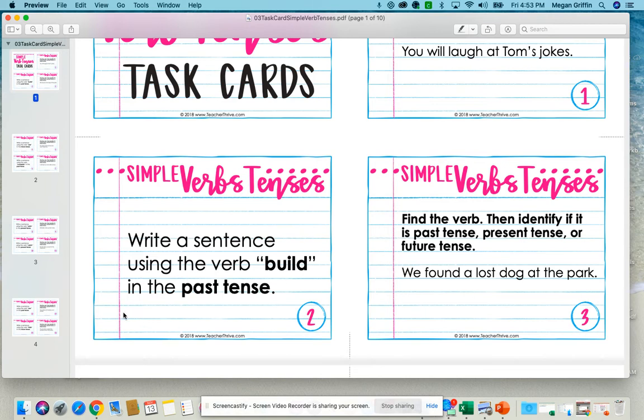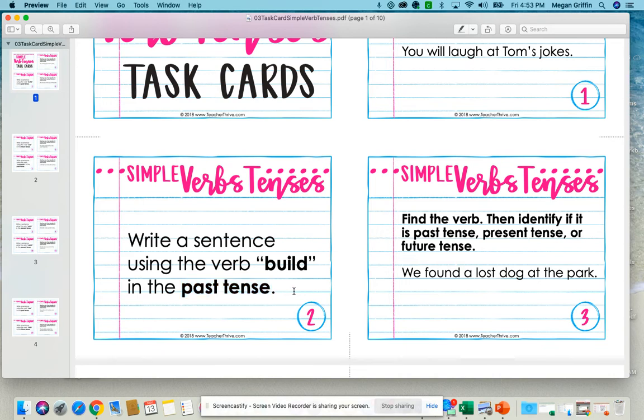So I could say, I built a fort last weekend. I've used that verb build, and I'm putting it into a complete sentence. So when you see this type of task card this week, please type out an entire and complete sentence with a subject and predicate. My predicate is going to be this verb. It's already here. And make sure you're putting it in the correct tense, past tense.